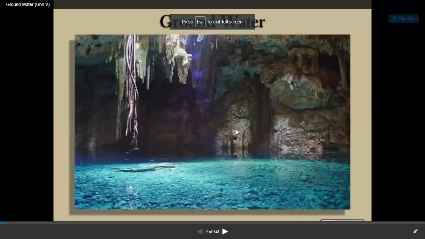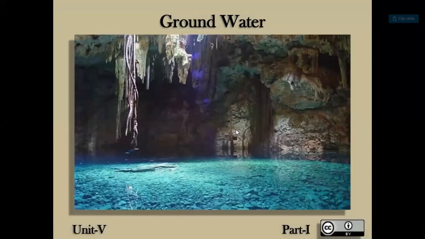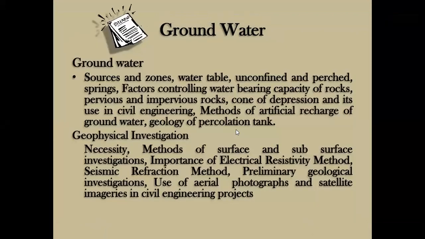Guys, here is groundwater. The first question is: what is groundwater? The unit covers groundwater sources and zones, water table, unconfined and perched water, springs, factors controlling water bearing capacity of rocks, pervious and impervious rocks, cone of depression and its use in civil engineering.